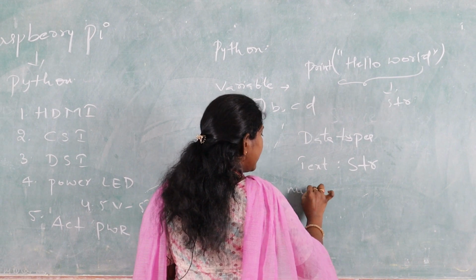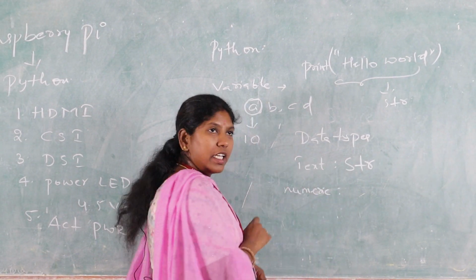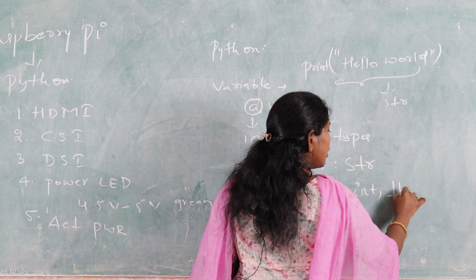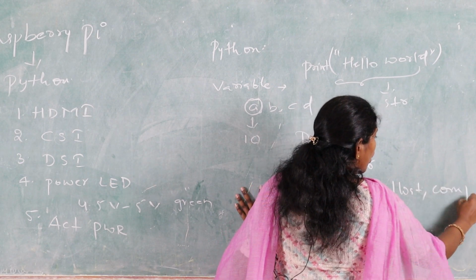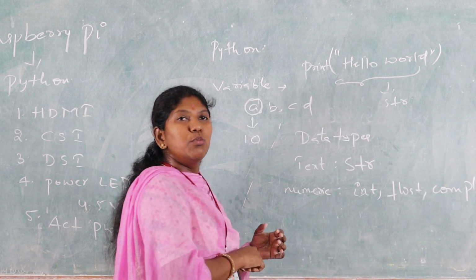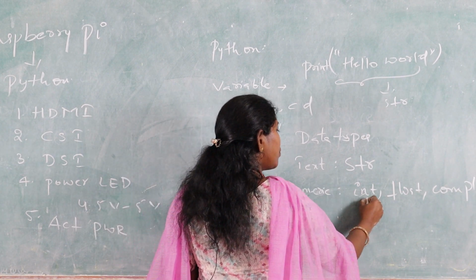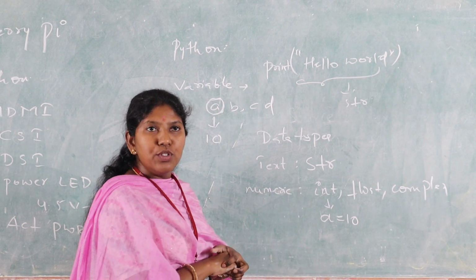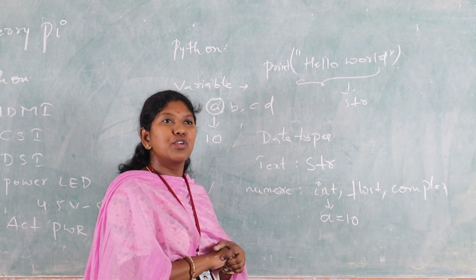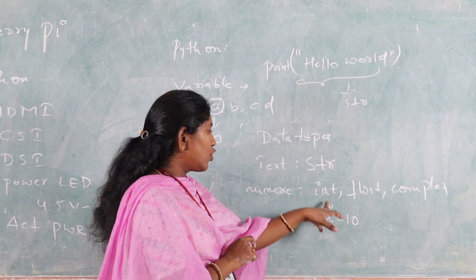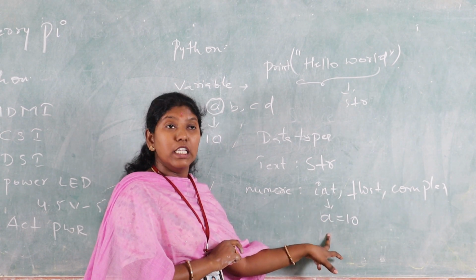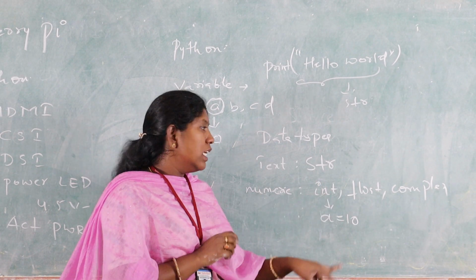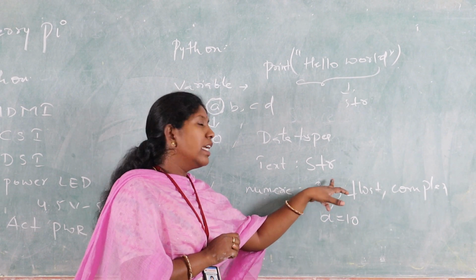And now one more data type is there, that is numeric. In the case of numeric, we have different types: integer, float, and complex. Already we know about the integer. Integer means it is storing the value, like A is equal to 10. Whenever we give values in terms of decimals, whether zero or 10 or 110, to store that data we have to take int. This 10 decimal data means we have to take integer.